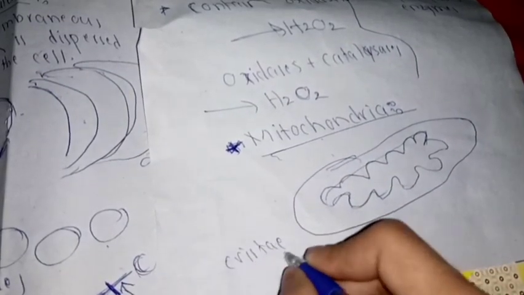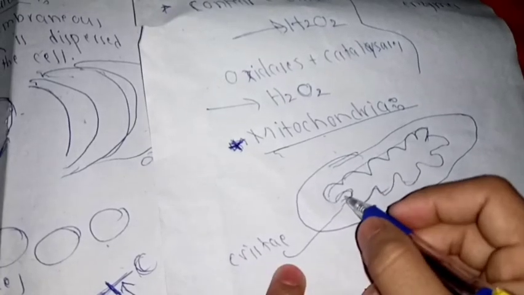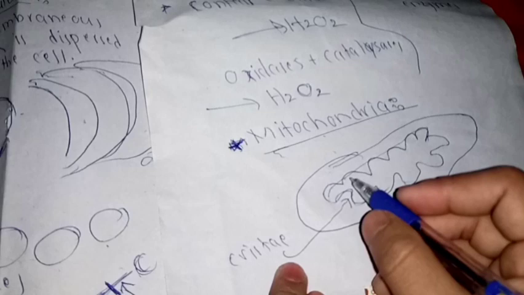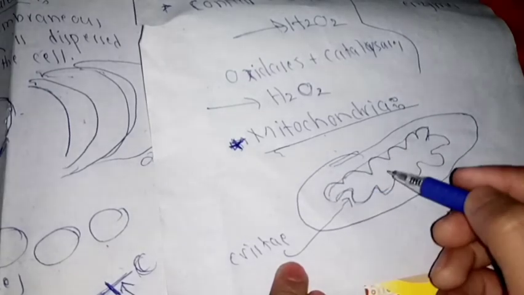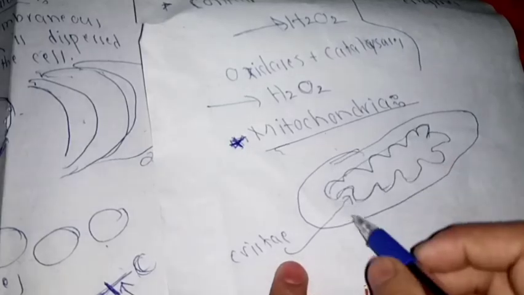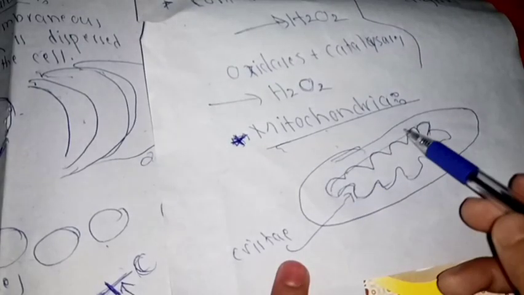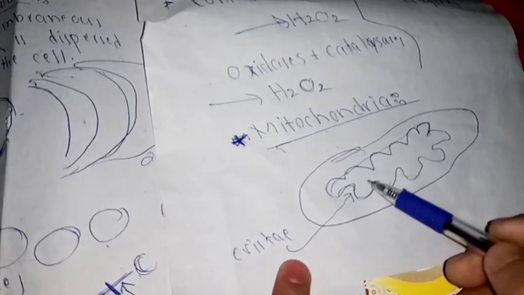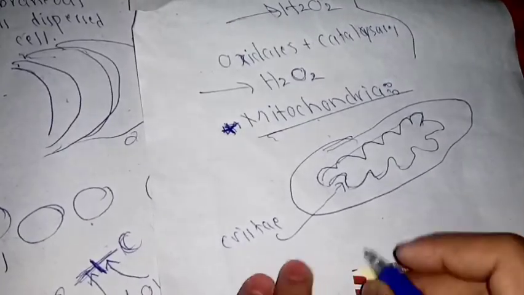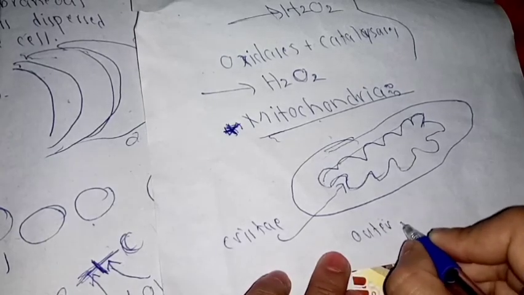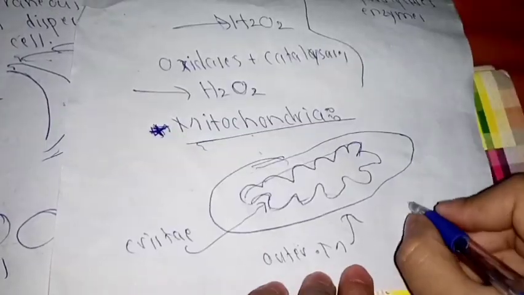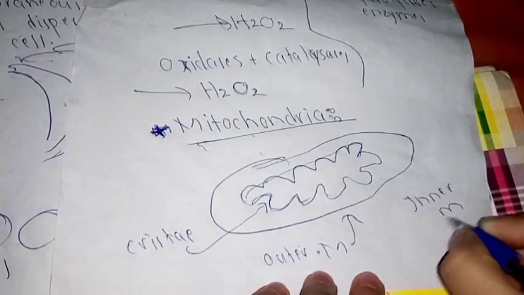These shelf-like structures are called cristae. These cristae contain the oxidative enzymes which are necessary for the electron transport. Sorry, not the Krebs cycle, the electron transport chain. So this is the outer membrane, inner membrane, and the space between the outer membrane and the inner membrane is called the intermembrane space.